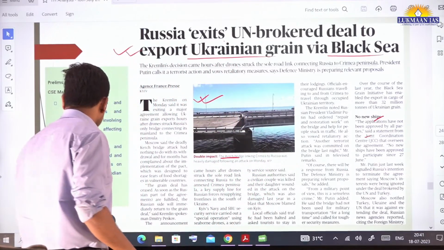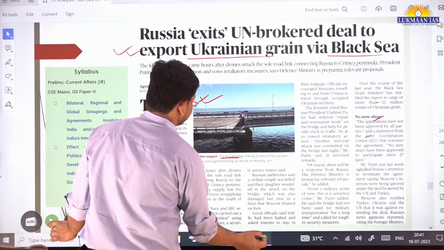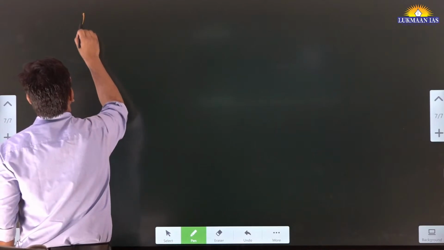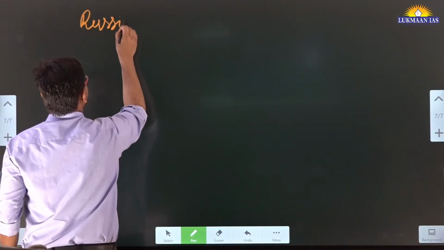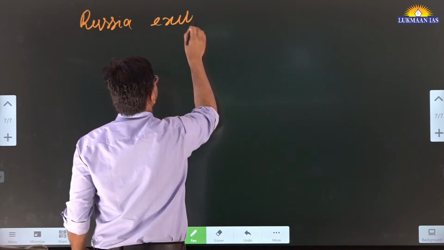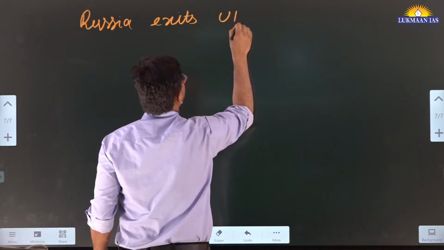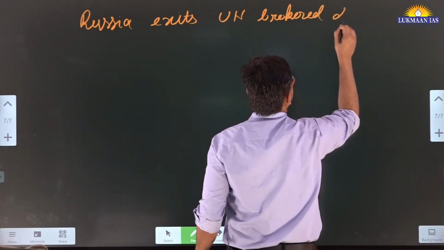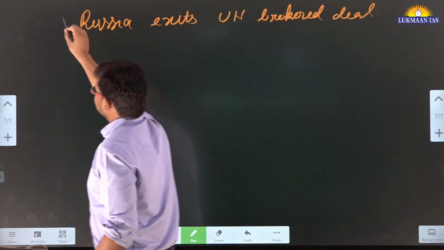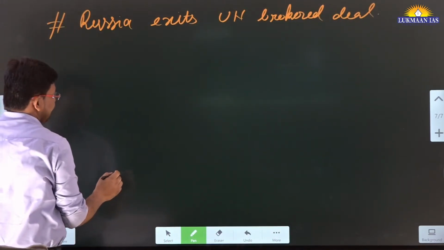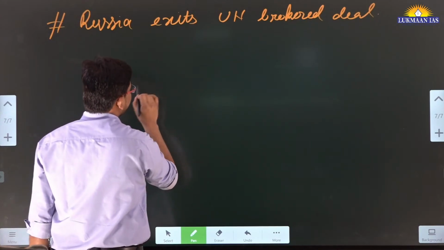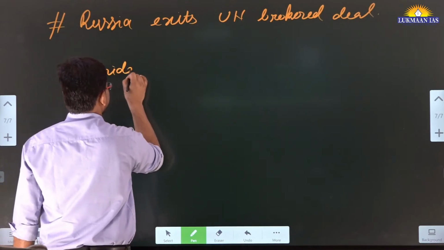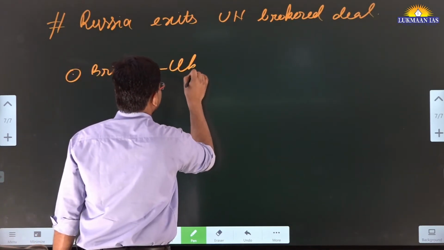We have already discussed the Kerch Strait, so we will talk about that. This topic says Russia exits UN brokered deal. So Russia has exited the UN brokered deal. In this article they have talked about damage to a bridge. A bridge was damaged by Ukrainian forces.